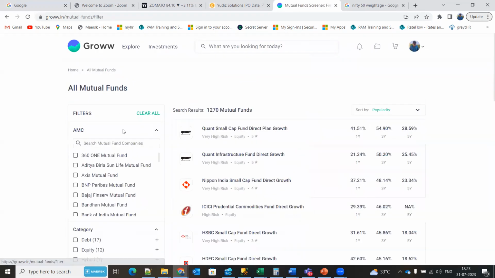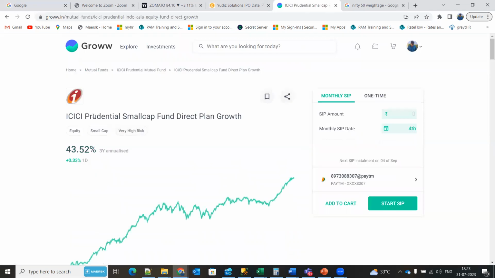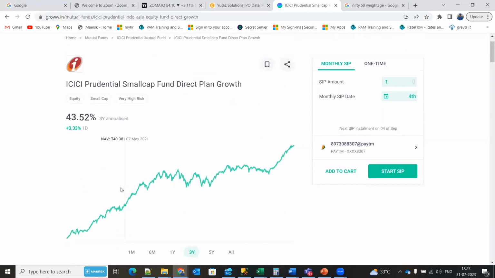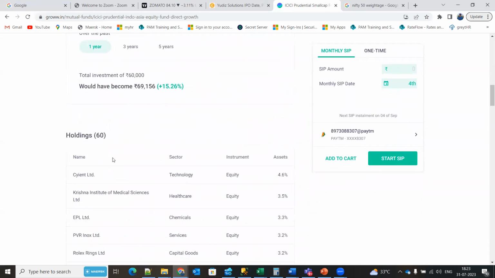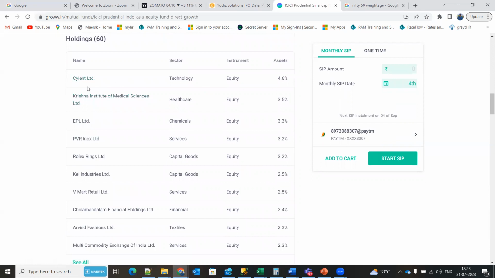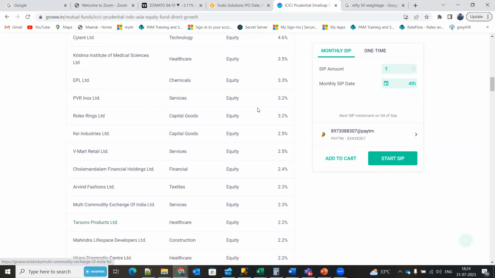Rather than me explaining this, I can go for mid cap. Okay, ICICI Prudential Small Cap Fund. See, this was created by ICICI. So you can consider this as a single share. So what is inside this share? If you go here, holdings. See, ICICI created this bucket. Under this bucket, they have listed this many shares and they have given the weightage.